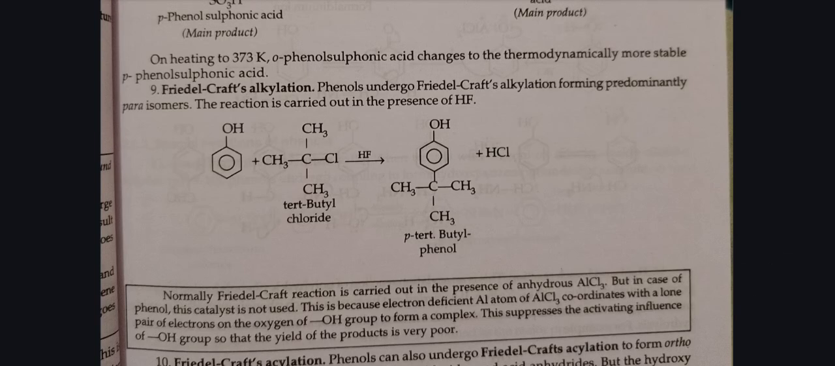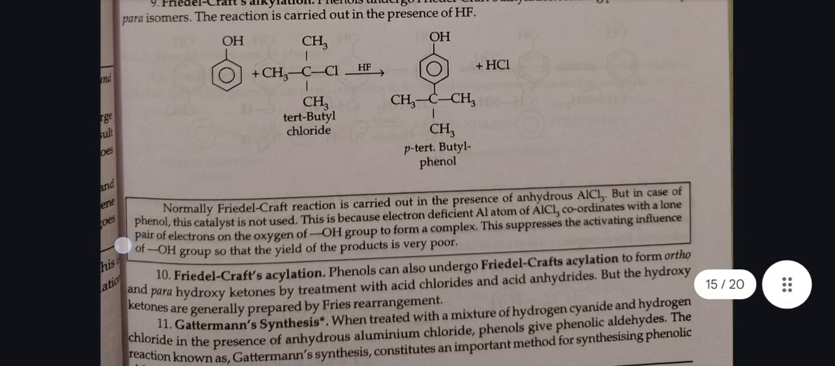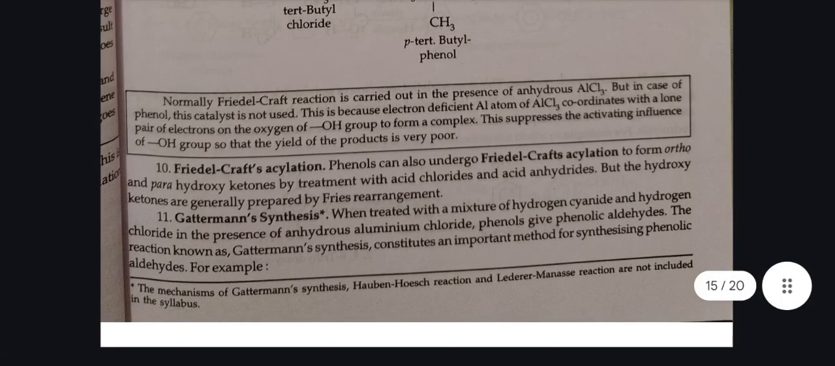Next is Friedel-Crafts alkylation. Phenol undergoes Friedel-Crafts alkylation forming predominantly the para isomer. The reaction is carried out in the presence of HF. Tenth is Friedel-Crafts acylation. Phenol can also undergo Friedel-Crafts acylation to form ortho and para hydroxyketones by treatment with acid chlorides and acid anhydrides, but the hydroxyketones are generally prepared by Fries rearrangement.